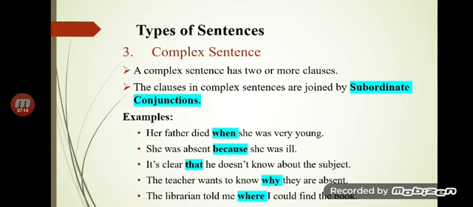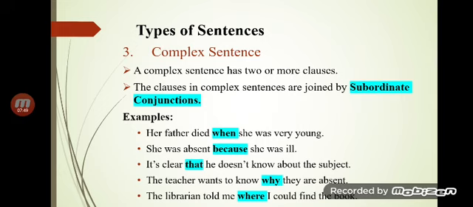She was absent because she was ill. It is again introduced by the subordinate conjunction. So all the time subordinate clauses are introduced by the subordinate conjunction, and subordinate conjunctions are different in different cases. Case of reason, case of condition, case of, you can say, time. It's clear that he doesn't know about the subject. It's clear. And then how did we introduce our subordinate clause? That he doesn't know about the subject.